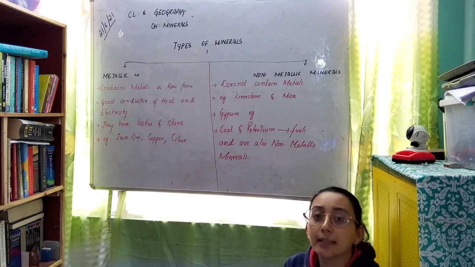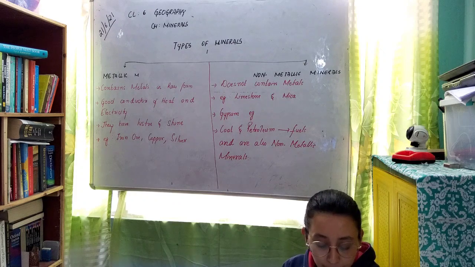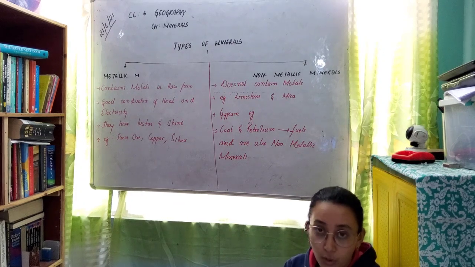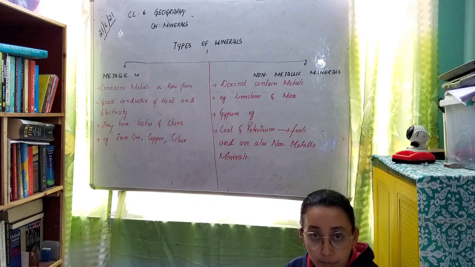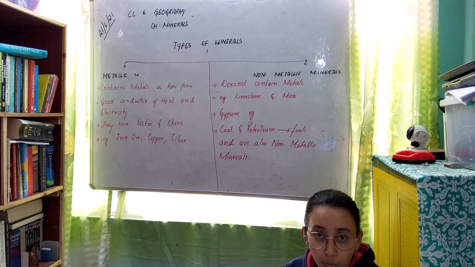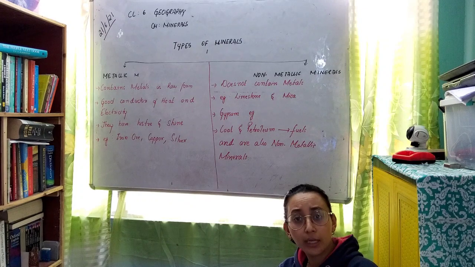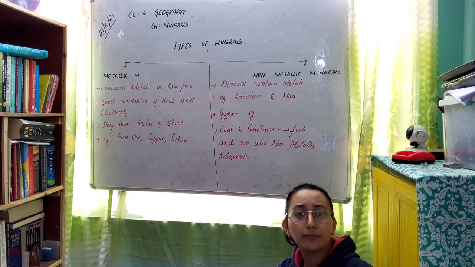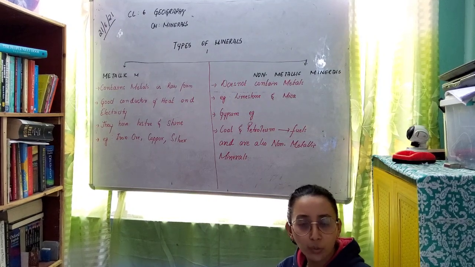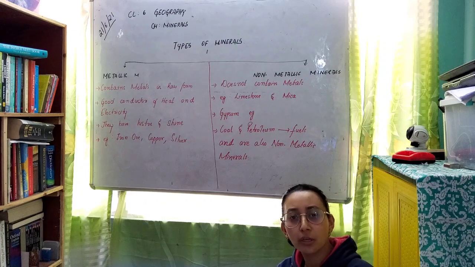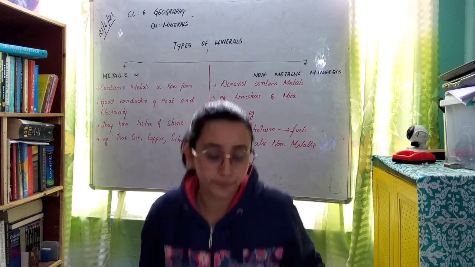So side by side, kindly start doing your fill in the blanks, choose the correct answers, name the following, and state true or false. And regarding the questions and answers, I will give you the tip so you can write your answers on your own. In Google Meet, we can discuss what are the topics which you are finding very difficult, or what are the answers you have not found. So once in a week we'll go for a Google Meet where we can discuss the issues or doubts regarding the chapter itself. Okay, stay safe, take care.